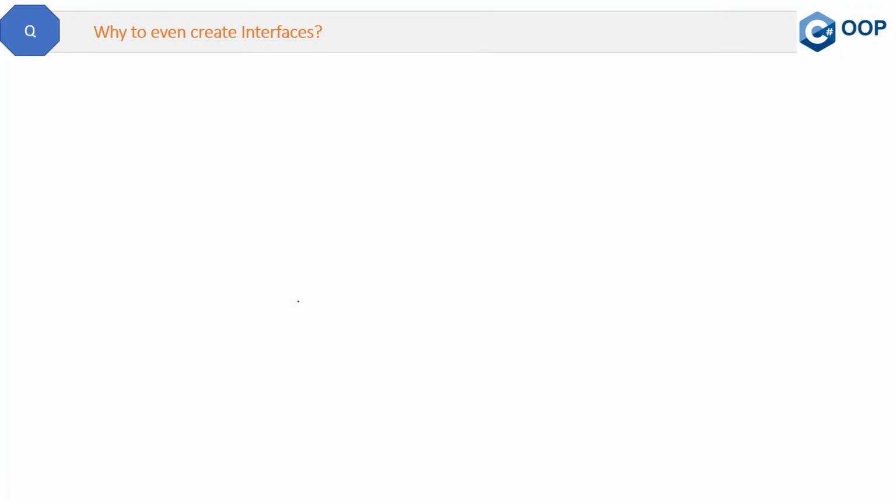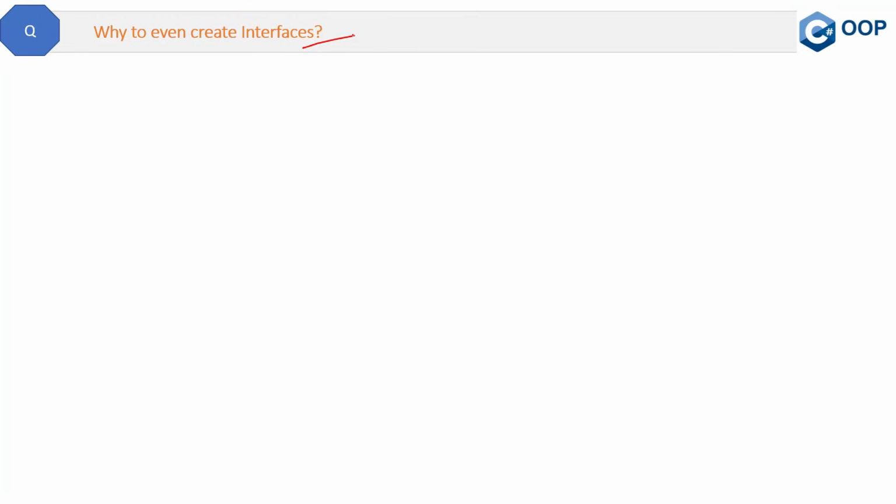Here is a very good question on interfaces, and that is why even create interfaces? This question can also be said like this: why create interfaces and then just declare the methods inside them? Why not just make derived classes and independent classes and define the methods inside them and remove the interfaces? Why are we declaring the interfaces? They are not doing anything. By just declaring the methods, what is the purpose?